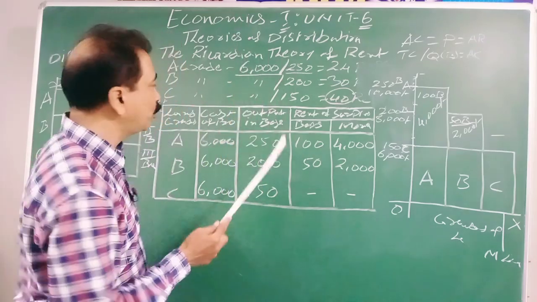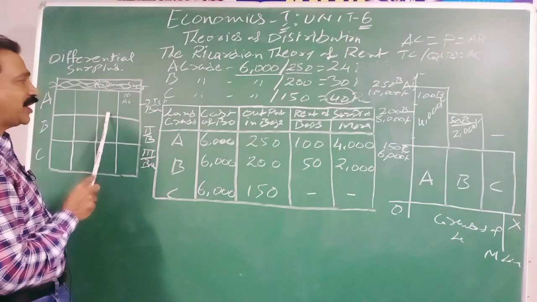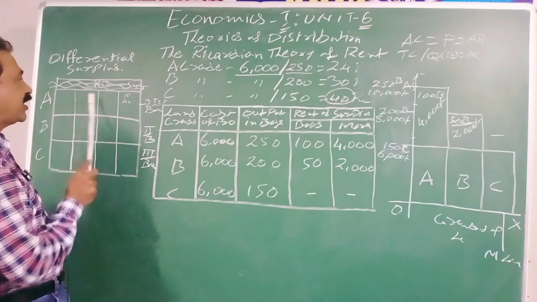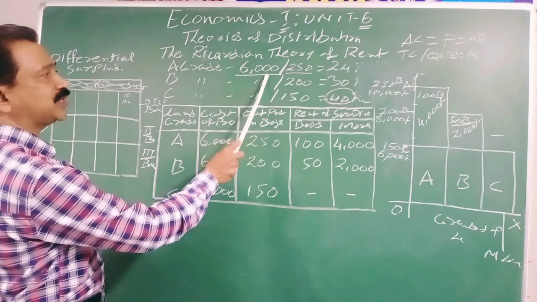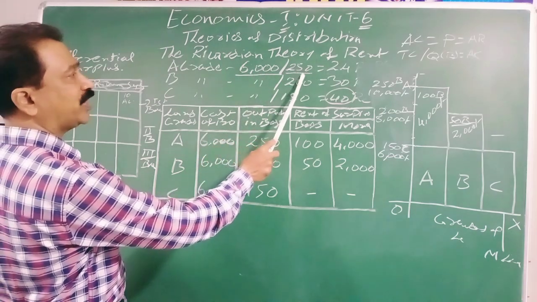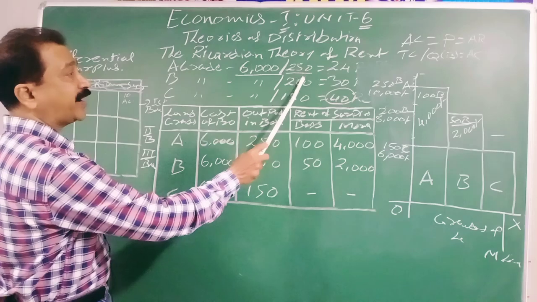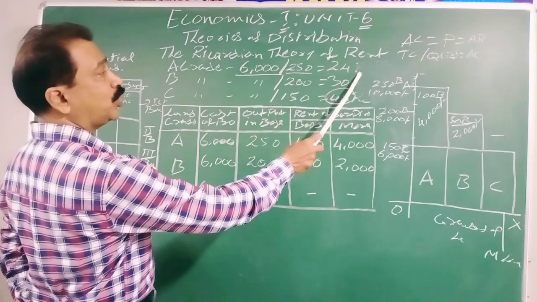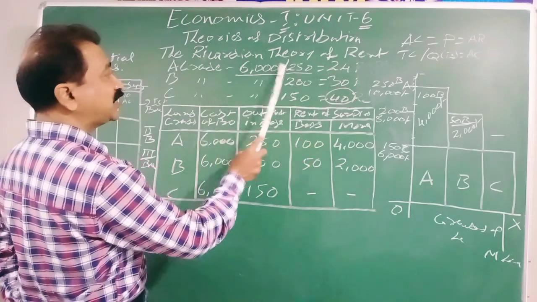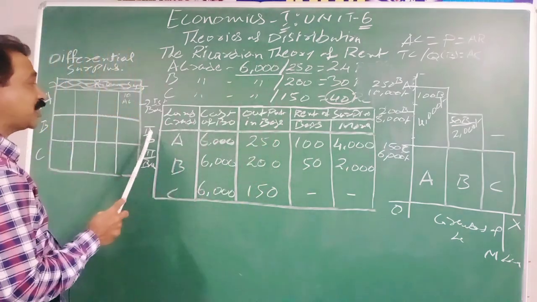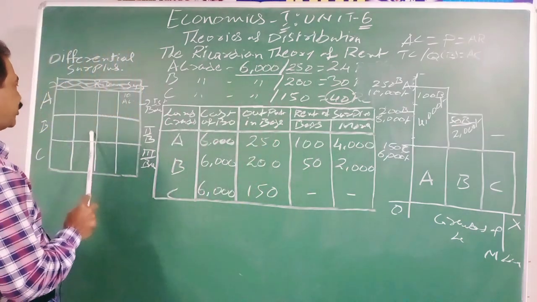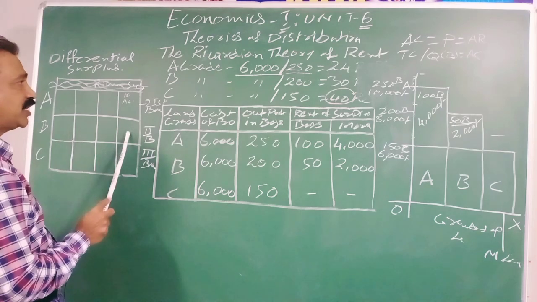A new batch went to the newly invented land, that is the first batch. A grade land they cultivated. The total expenditure is 6000. Total output is 250 bags and they sold it at 24 rupees. At that stage there is no rent on the A grade land. Next, the second batch went to the B grade land and they started cultivation.